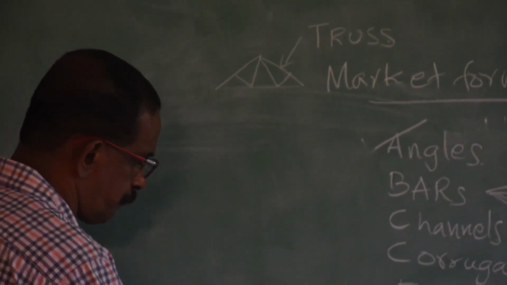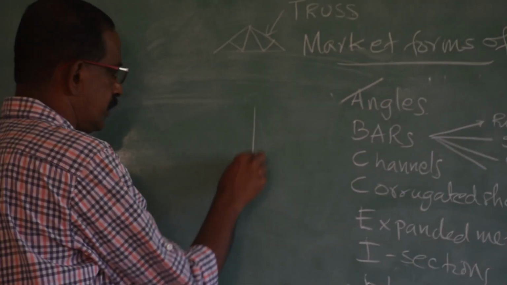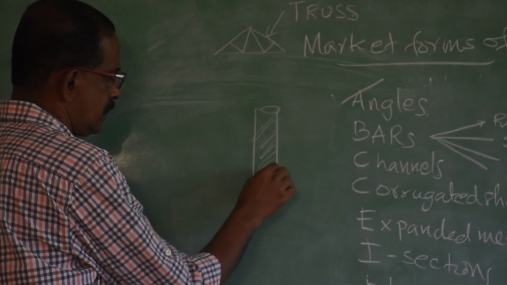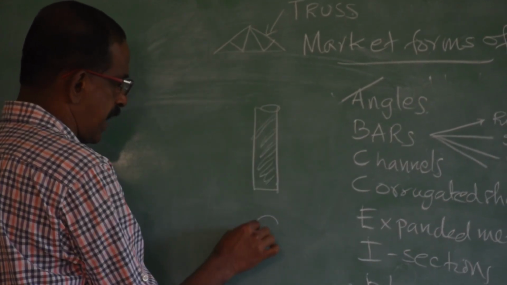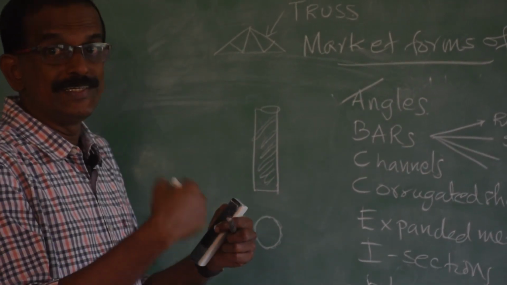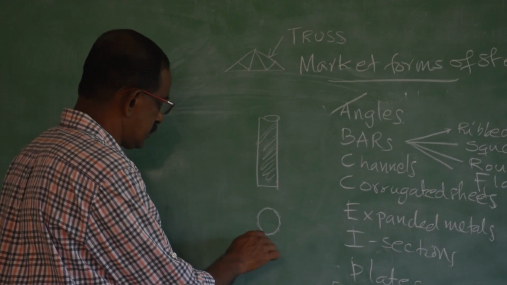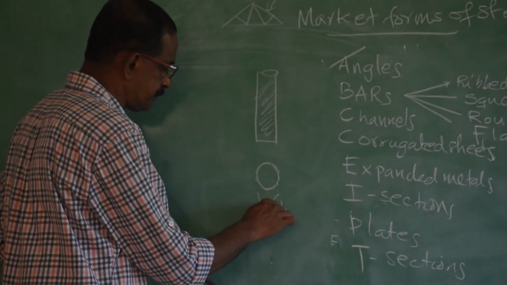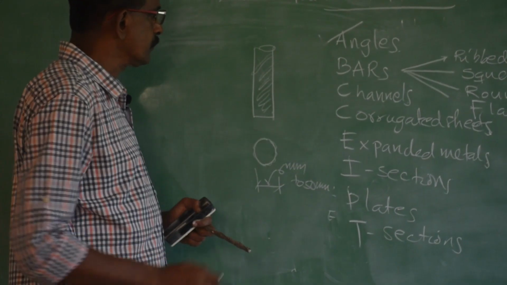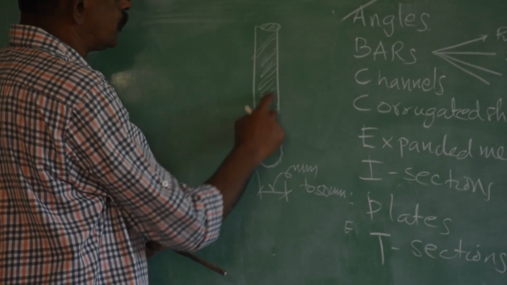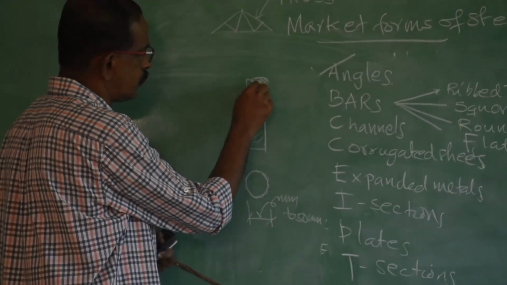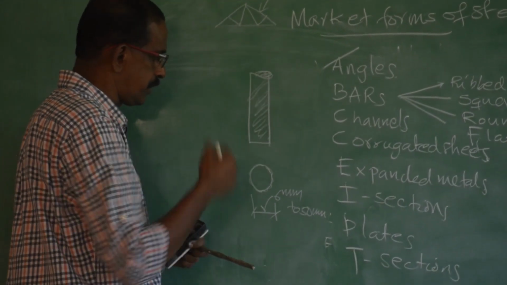If you draw the front view, that is elevation, it looks like this. These are the ribs. If you look from the top, that is the plan, it looks like this. This is available in different diameters, different sizes. The size or the diameter varies from 6 mm to 50 mm. This means it is extending. I can't show the full length, 10 meter or 11 meter, so it is shown like this circular section and it is continuing.